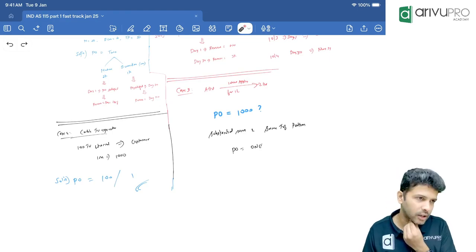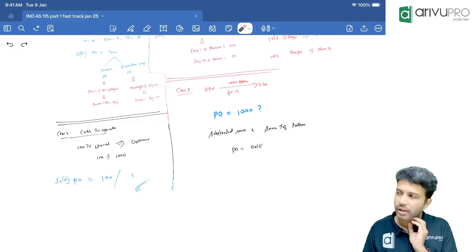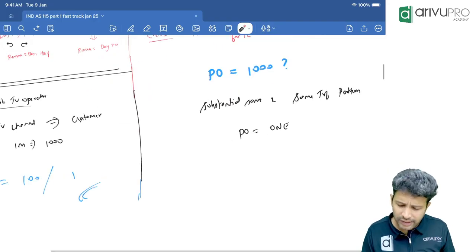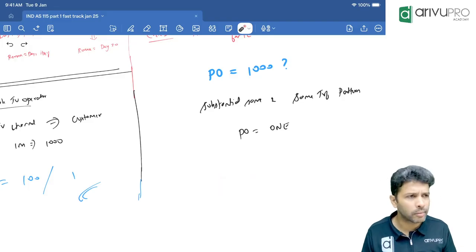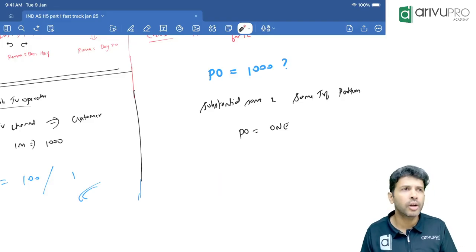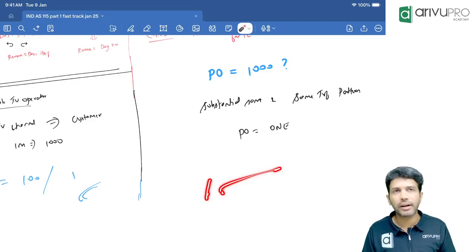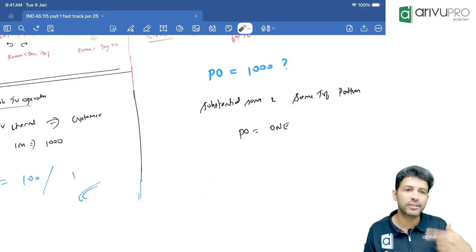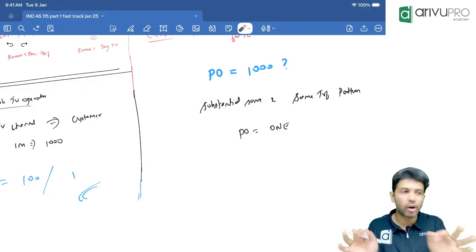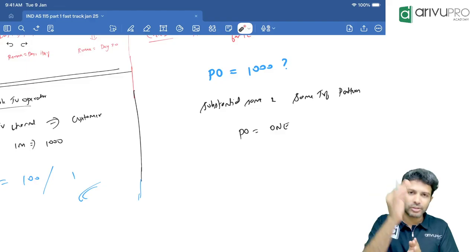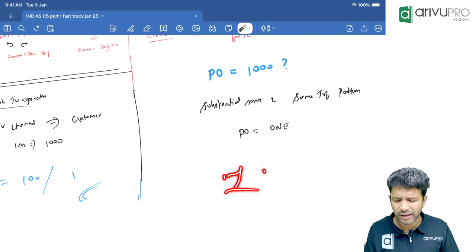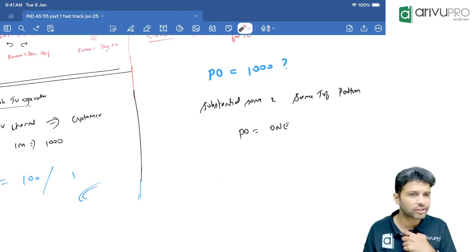If we are selling a car, you'll have to just check. If you are selling 10 cars together, you can treat it as one PO also, if the transfer pattern is the same. Or suppose one car you are delivering to Bengaluru, one to Hyderabad, one to a different city, then it will be a different one. You'll have to analyze the case. But to a single customer, to a single location, if you're delivering 2 cars, you could say the transfer pattern is the same and you can treat it as one PO. You'll have to analyze it on a case-to-case basis.